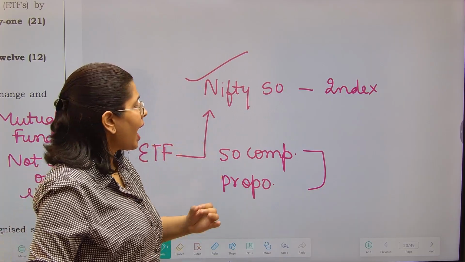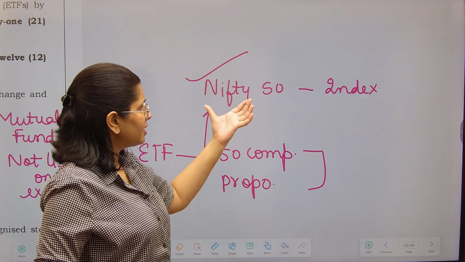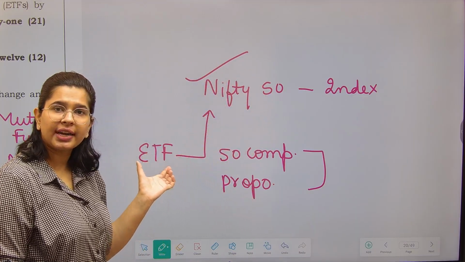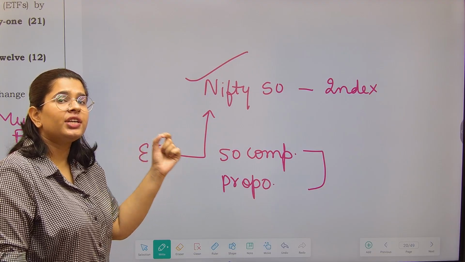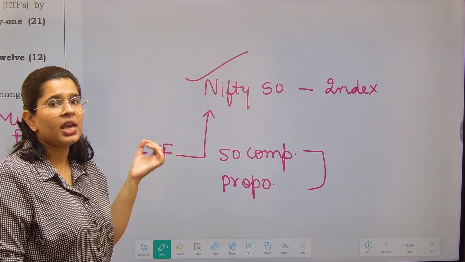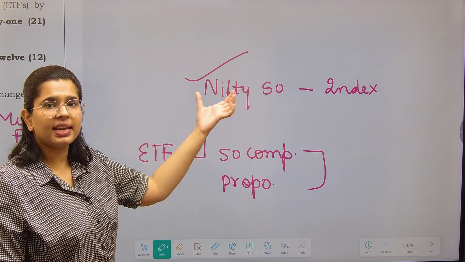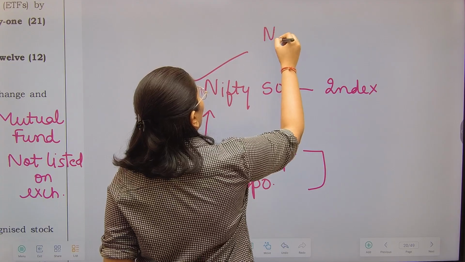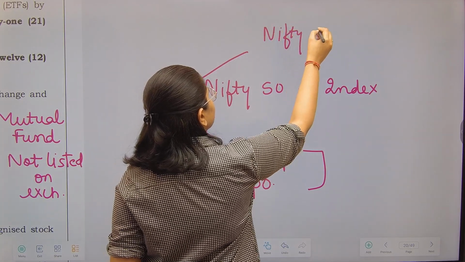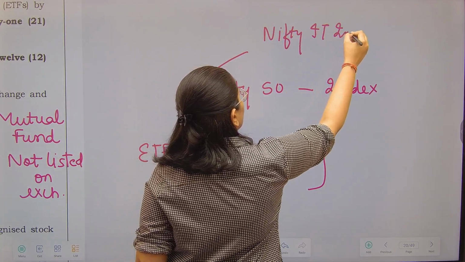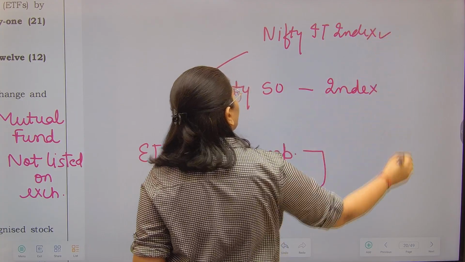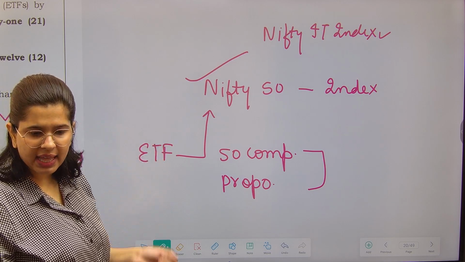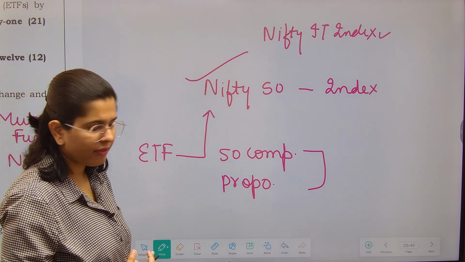And this is how I can invest in such 50 companies with the help of exchange traded funds. Exchange traded means these are listed on the exchange, and funds are those investing similar to an index. Now this was the Nifty 50 index. Apart from that, Nifty also has an IT index. So if I want to invest in that particular index's securities, then I will have to see whether an ETF offers that, right? So I hope now you have understood this.